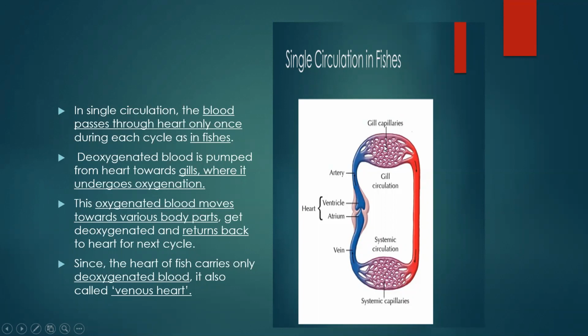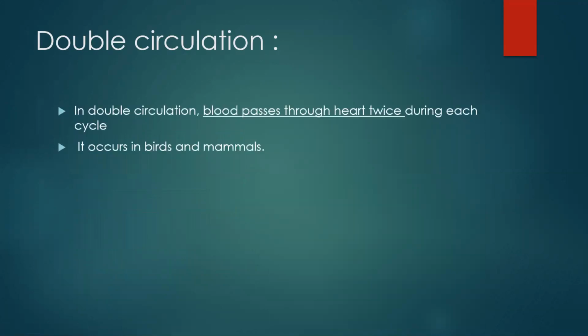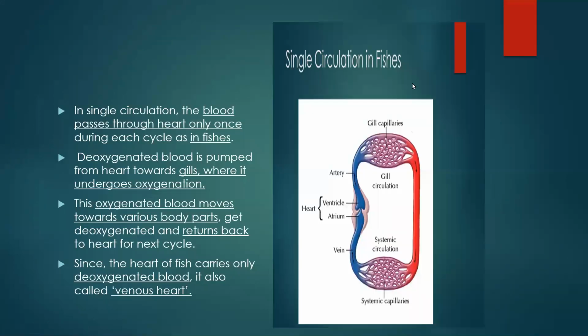In this one complete cycle, blood flows only once in the heart. You can see in this entire process, blood comes in the heart only once. So such circulation is called single circulation. So in single circulation, blood passes through the heart only once during each cycle. So this is called single circulation.